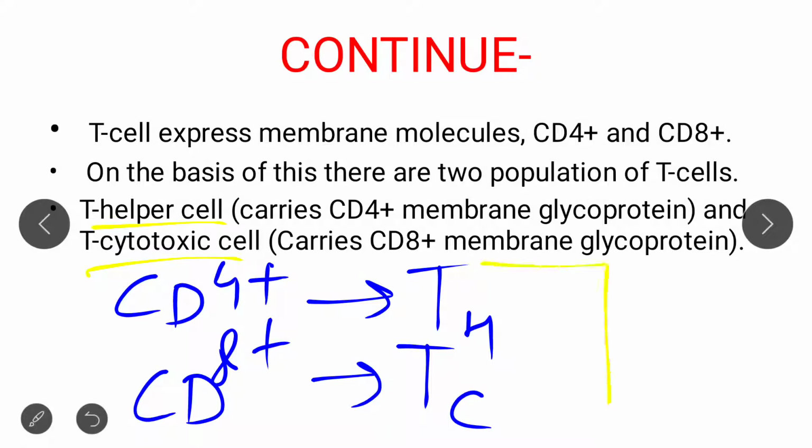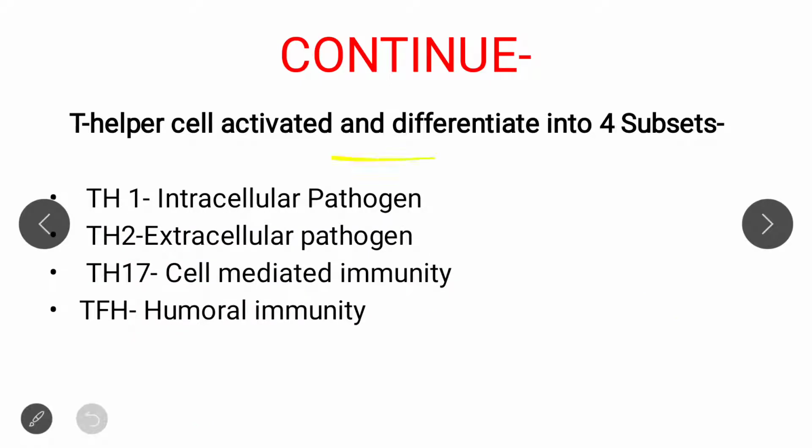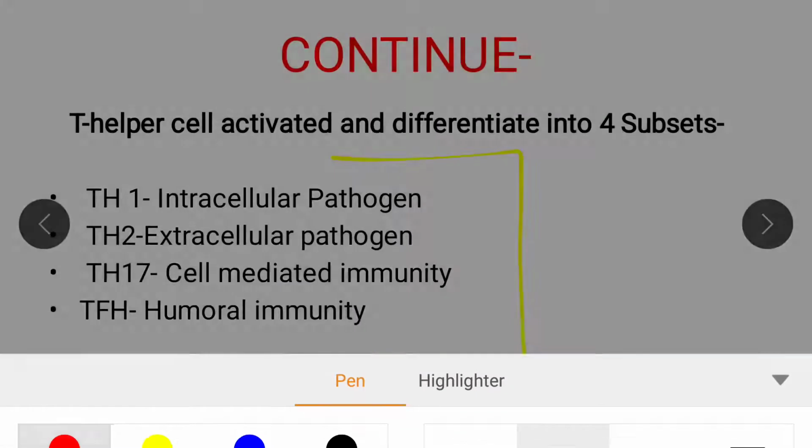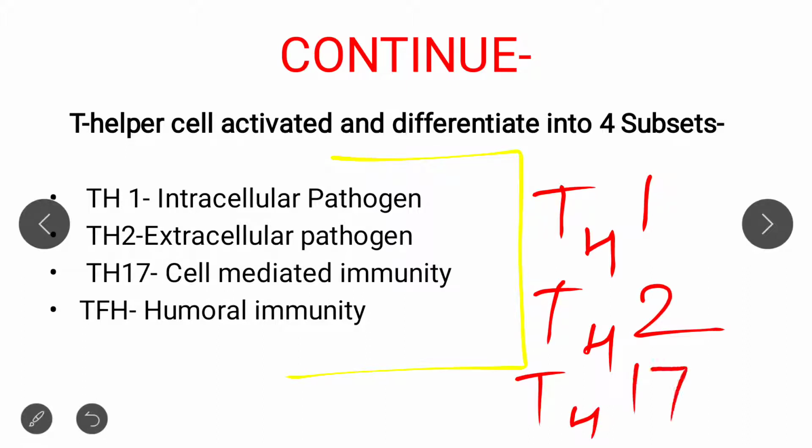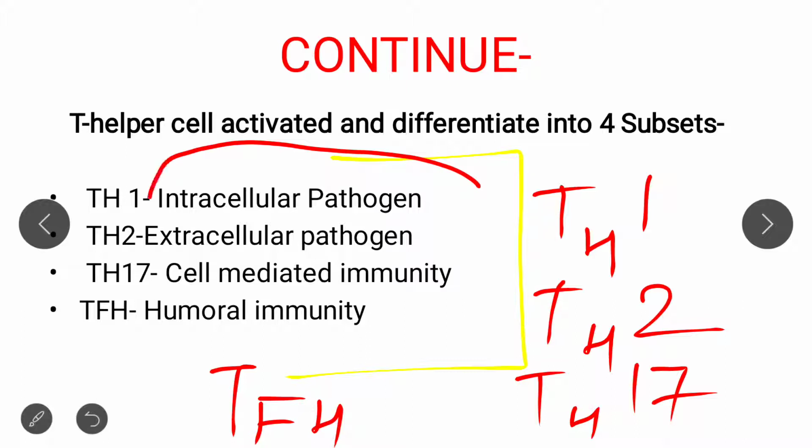Now if we differentiate the helper T cell, it is classified again into 4 types. These 4 types are TH1, TH2, TH17, and TFH. Here TH1 are those helper cells which basically fight against intracellular pathogens, and TH2 are those